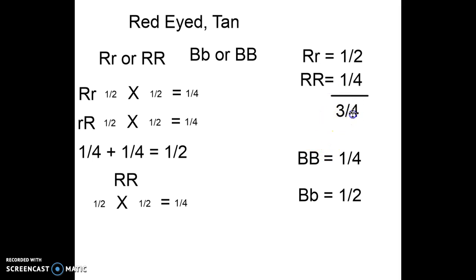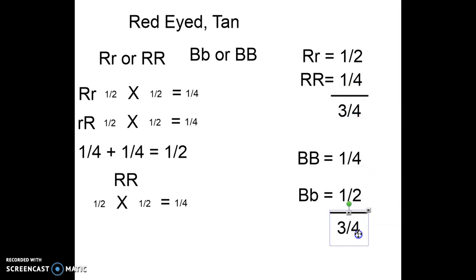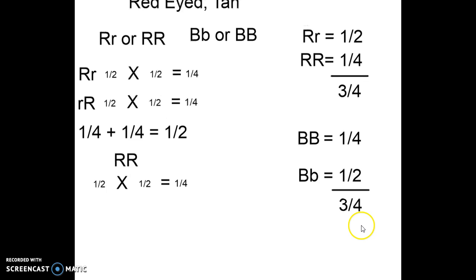So you have to make the denominators the same. You turn it into fourths. So 1/2 becomes 2/4. 2/4 plus 1/4 is 3/4. Same math here. So 3/4 of the offspring will be this, 3/4 of the offspring will be this.